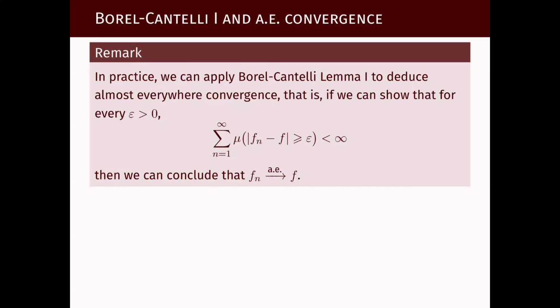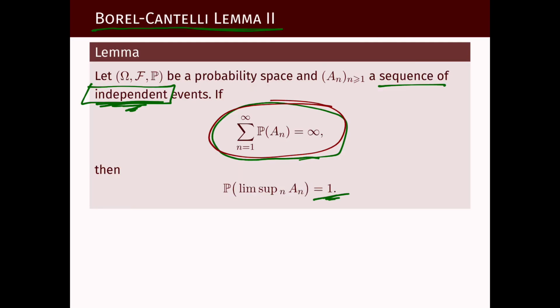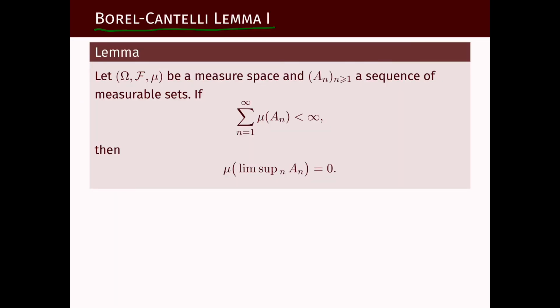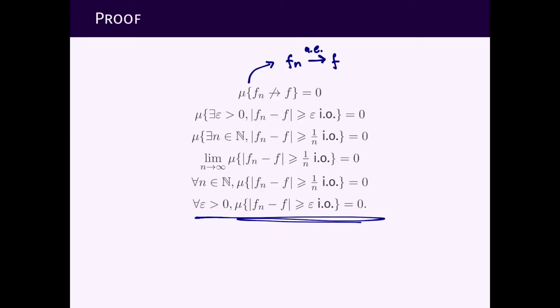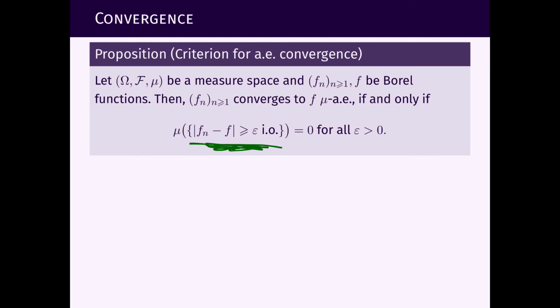So in the first part of this video lecture, we saw the Borel-Cantelli lemmas, two of them, Borel-Cantelli lemma 1 and Borel-Cantelli lemma 2. We saw that when the measure of a certain sequence of events is summable, then the measure of the event that infinitely many of them occur is 0. And if we combine this with the last proposition of the previous video lecture, if the event is this event here, this means Fn converges to F mu almost everywhere.